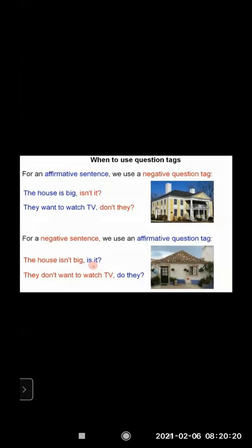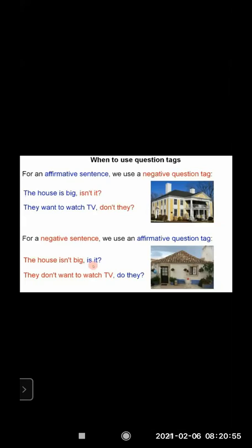Now, when to use question tags? Again, we are doing the same thing with pictures, so you can get a better idea. For an affirmative sentence, we use a negative question tag. Like, the house is big, comma, isn't it? They want to watch TV, comma, don't they? So in both sentences you saw it was an affirmative sentence, so the question tag which was added was negative.